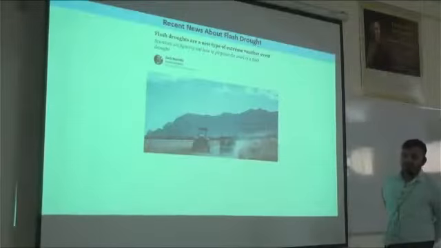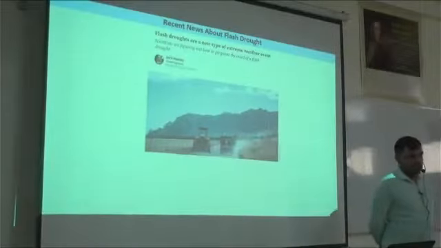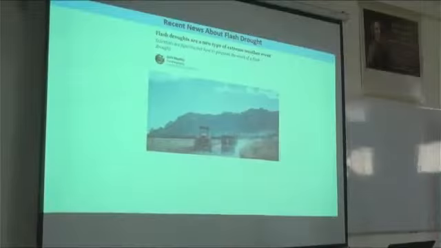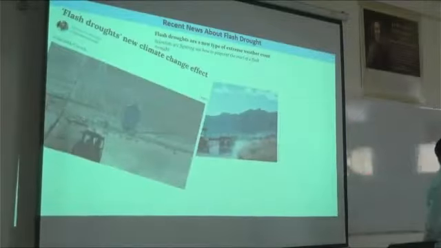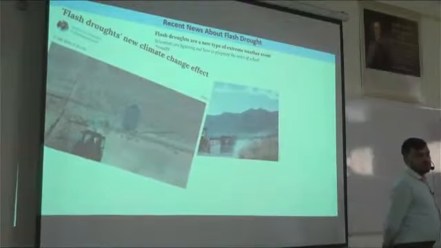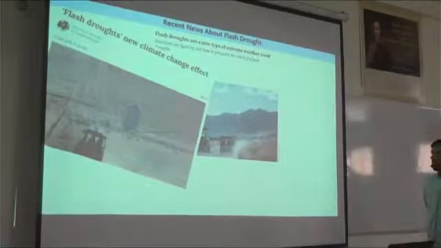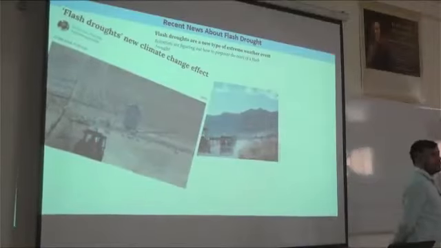For the last 5 to 7 years we have had a lot of news regarding flash drought. Some studies across the globe claim that flash drought is a new type of extreme weather event. Some studies say that it is a new type of climate change effect, because initially the studies were carried out across China, the USA or Europe, and then further studies related to flash drought were carried out across India also.